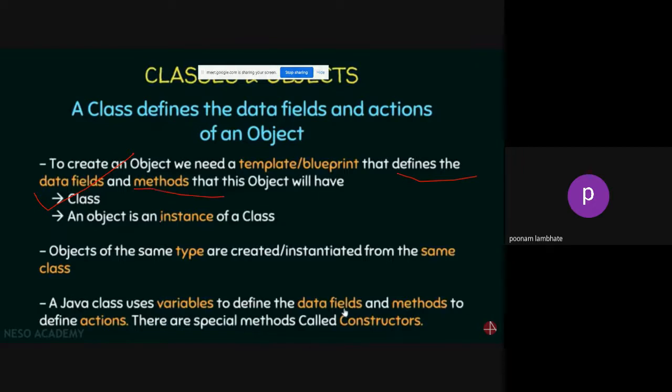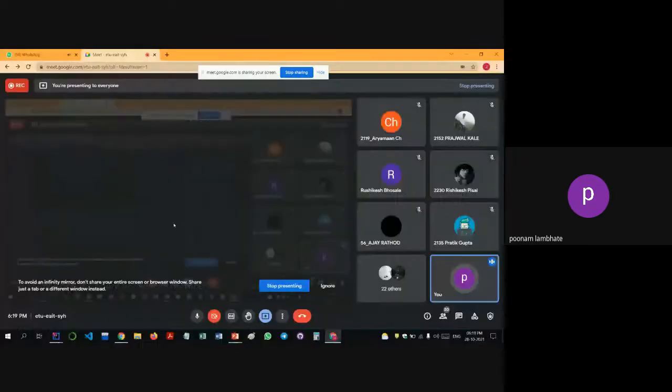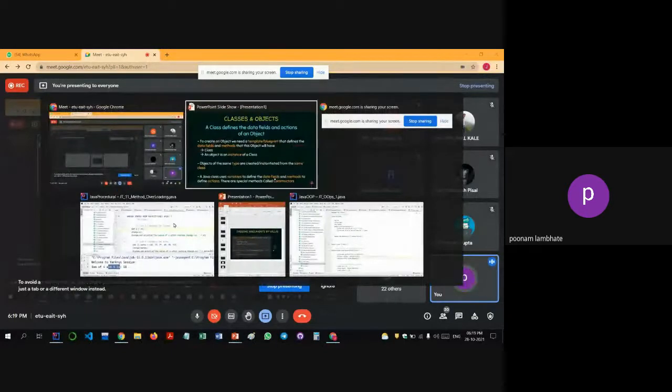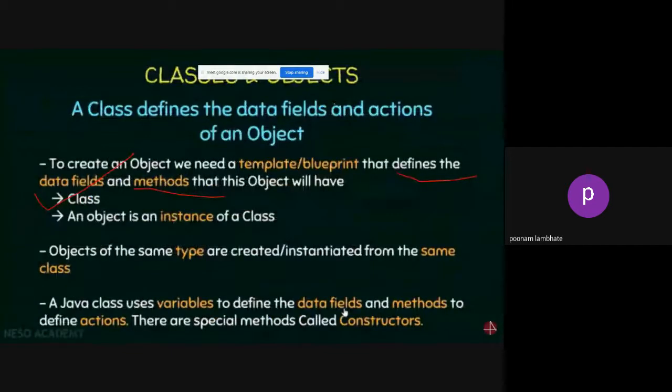Okay, so an object is also called an instance of a class. Instance of a class means it belongs to that particular class. That is the literal meaning. You can understand it that way.